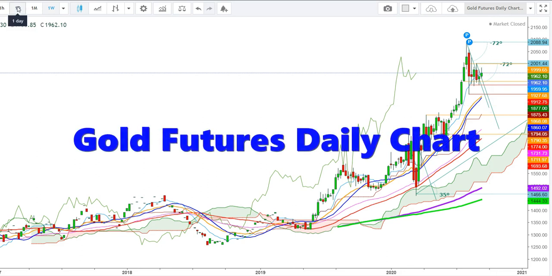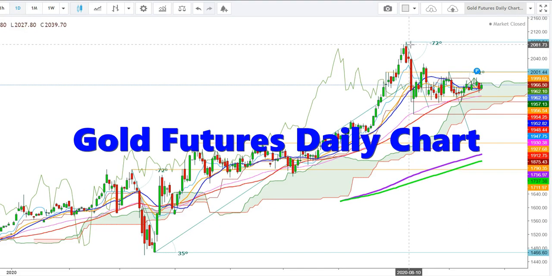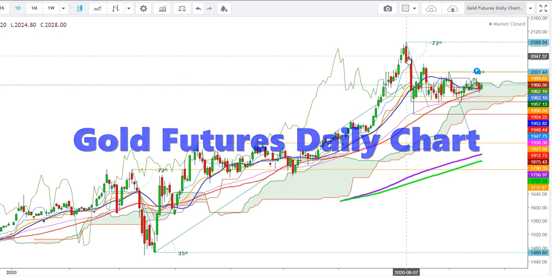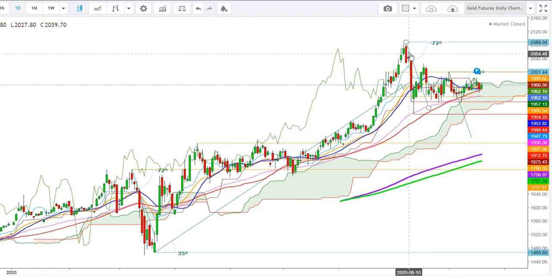So friends, now let's check this move in a daily time frame. Friends, here you can see that after testing the highs of $2088, the gold futures found heavy sell off and continued to move downward and tested the lows of $1877. So here you can see that since August 20th, 2020, gold futures have been constantly facing stiff resistance at the level of $1973.